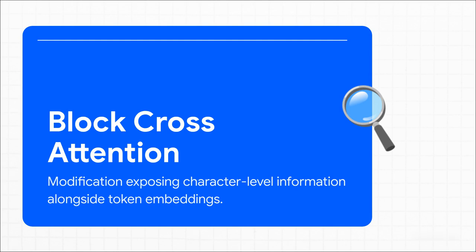Researchers propose an experimental fix called block causal cross-attention. It's a lightweight modification that essentially feeds the individual character-level information to the model right alongside the subword tokens. This is basically the holy grail because it finally allows the AI to see the individual letters without losing the incredible processing speed that tokenization provides.